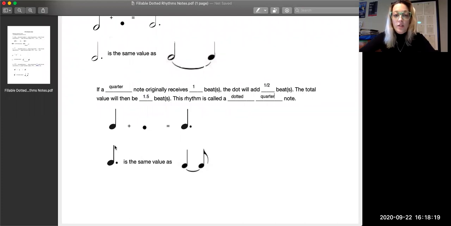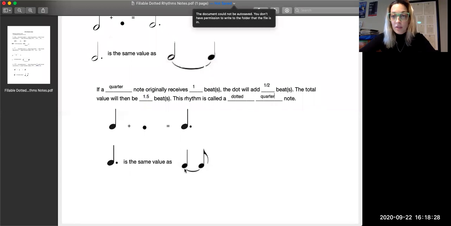Just like before, your dotted quarter note can also be formed by tying a quarter note to an eighth note. Because we said a quarter note is 1 beat, and an eighth note is half a beat. So if we add 1 plus a half, we're going to get 1.5 beats if they're tied together like that. So your dotted quarter note is the exact same thing as a quarter note tied to an eighth note, and they're both 1.5 beats long. We will speak some other time about how to takadimi those things, but hopefully you've got those notes down.